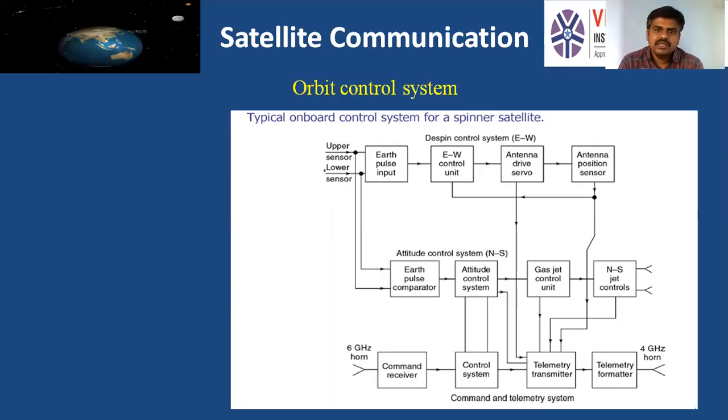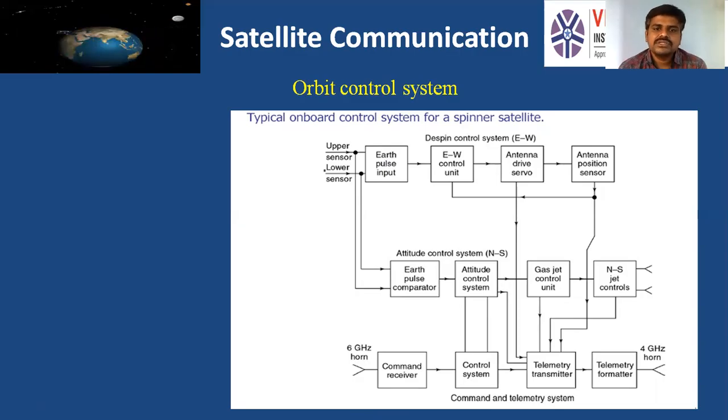There are so many sensors present on the satellite: upper sensor, lower sensor, sensors on the antenna, on the battery, on the solar panel. Hundreds of sensors are present on the satellite. Here the earth pulse input is the input to be transmitted to the earth.